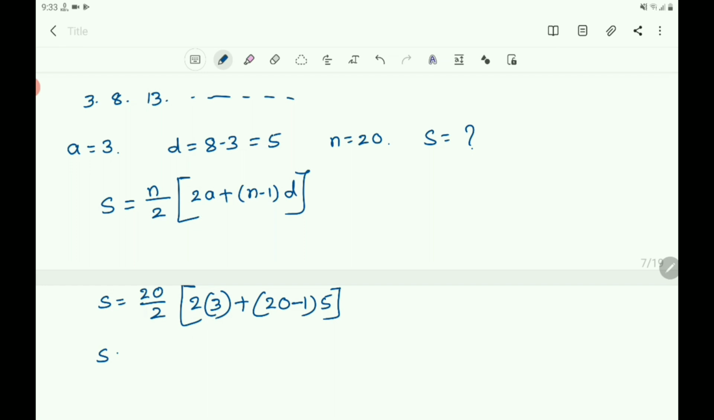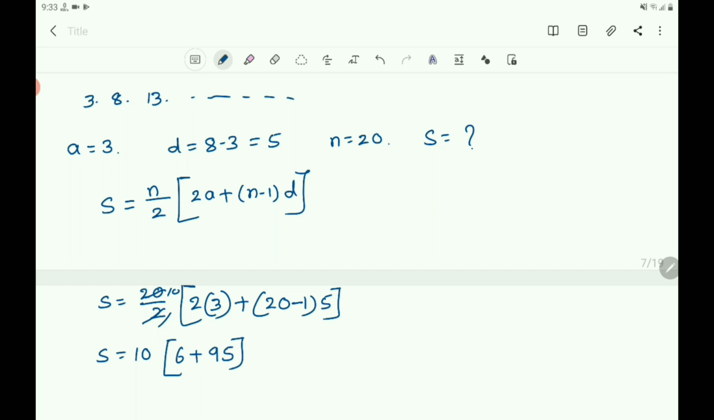Then S equals, you can cancel 20 by 2: 2 ones are 2, 2 tens are 20. Then you write 10 here. And you can multiply this 2 and 3: 2 threes are 6. Plus 20 minus 1, 20 minus 1 is 19. You can write the product here, 19 fives. And what is 19 fives? 19 fives are 95.